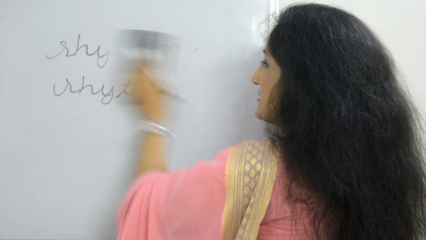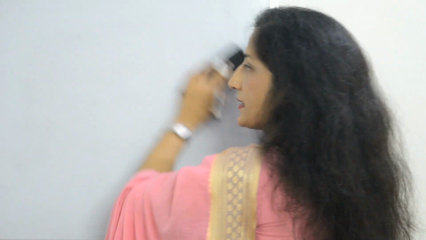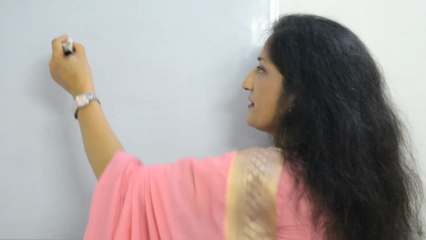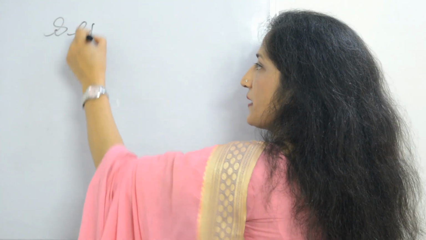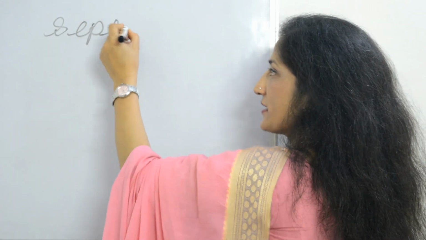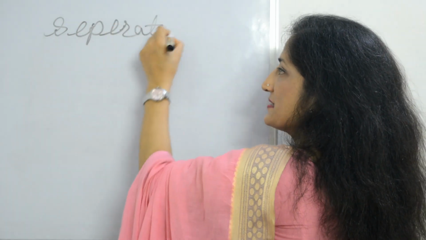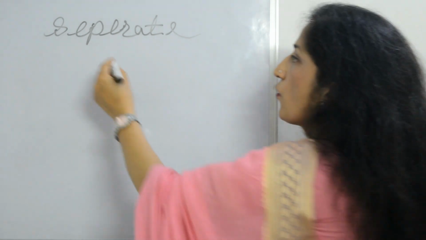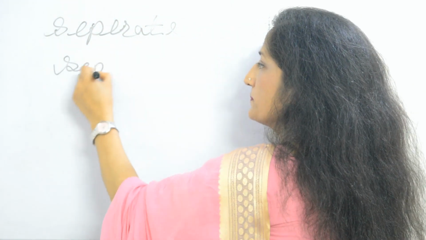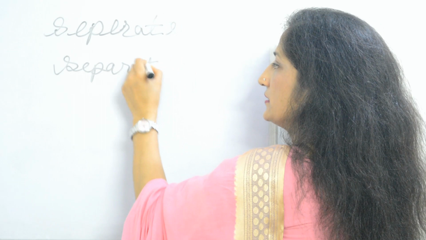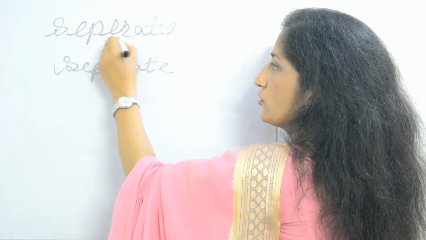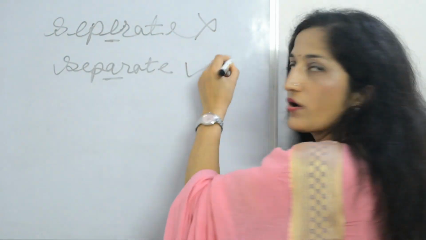Okay, so now there are some simple words like separate. These are very easy words, but most of us spell separate this way. No, the correct spelling is S-E-P-A-R-A-T-E. So it is A and no E. This is wrong and this is correct.